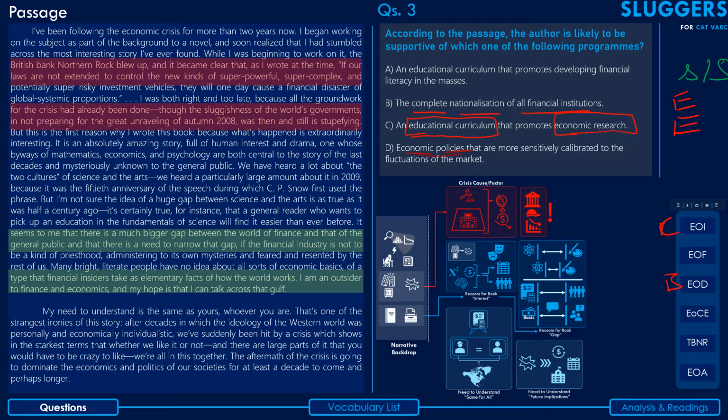He's talking about calibrating economic policies, and this talks about the government's response. So they are not exactly the same thing. They might be in a similar domain of discussion, but they're not the same. And secondly, the author's emphasis on this has been just passing. He has given only a passive emphasis to this idea. His main discussion has been about bridging this gap here. So yes, we'll eliminate this also, and your correct answer will thus be option A here.